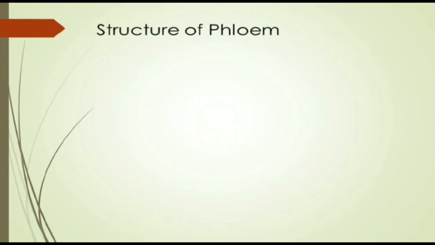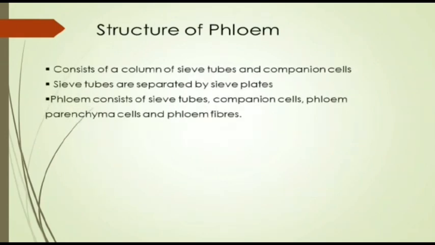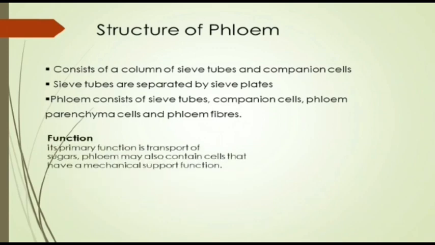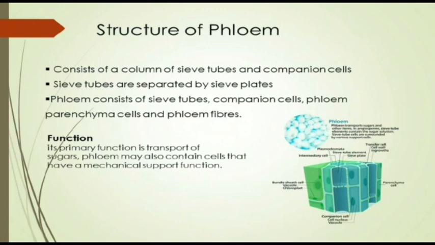The structure of phloem: it consists of a column of sieve tubes and companion cells. The sieve tubes are separated by sieve plates. The phloem consists of sieve tubes, companion cells, phloem parenchyma, and phloem fibers. Now the primary function is the transport of sugars. Phloem may also contain cells that have a mechanical support function. Let's consider that phloem and xylem are the complex tissues that perform the transportation of food and water in a plant.